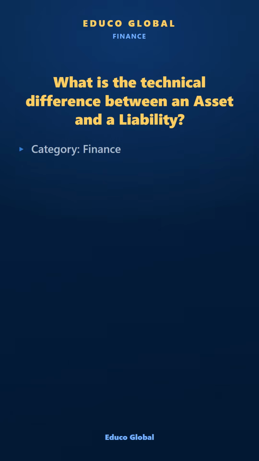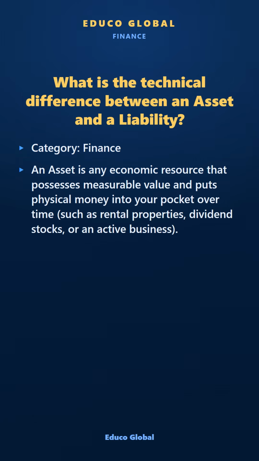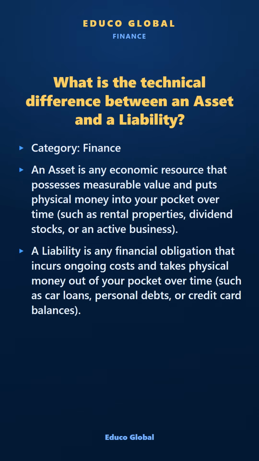Category: Finance. An asset is any economic resource that possesses measurable value and puts physical money into your pocket over time, such as rental properties, dividend stocks, or an active business. A liability is any financial obligation that incurs ongoing costs and takes physical money out of your pocket over time, such as car loans, personal debts, or credit card balances.